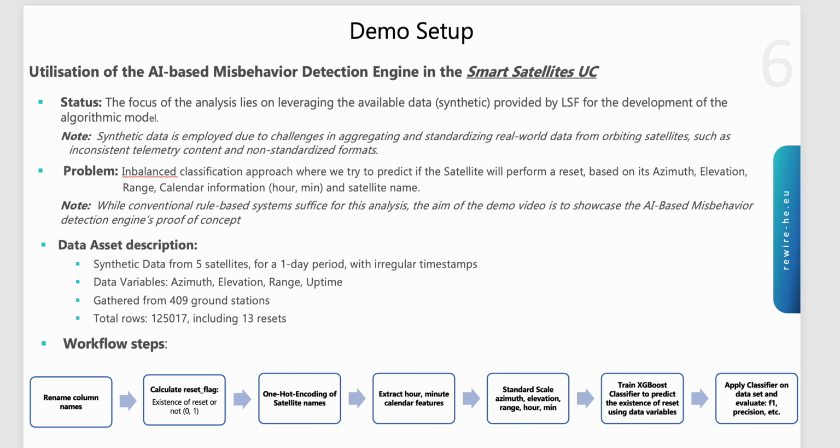A quick data asset description that is used in our analysis. The dataset consists of synthetic data from 5 satellites. The data variables included are azimuth, elevation, range, and satellite time. These derive from 409 ground stations, and the dataset consists of 125,000 rows.